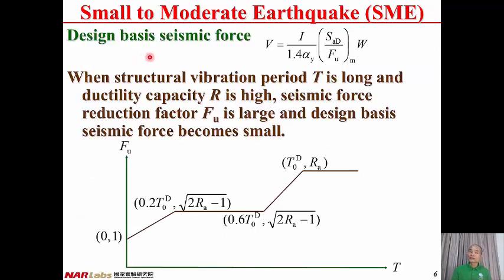Let us go back to consider the design-based seismic force, V equal to I divided by 1.4 alpha y times SAD divided by Fu modification, times W. And Fu here is the seismic force reduction factor for the structural system due to ductility. When the structural vibration period becomes longer and longer, the reduction factor Fu becomes larger and larger. Then the design seismic force becomes smaller and smaller.